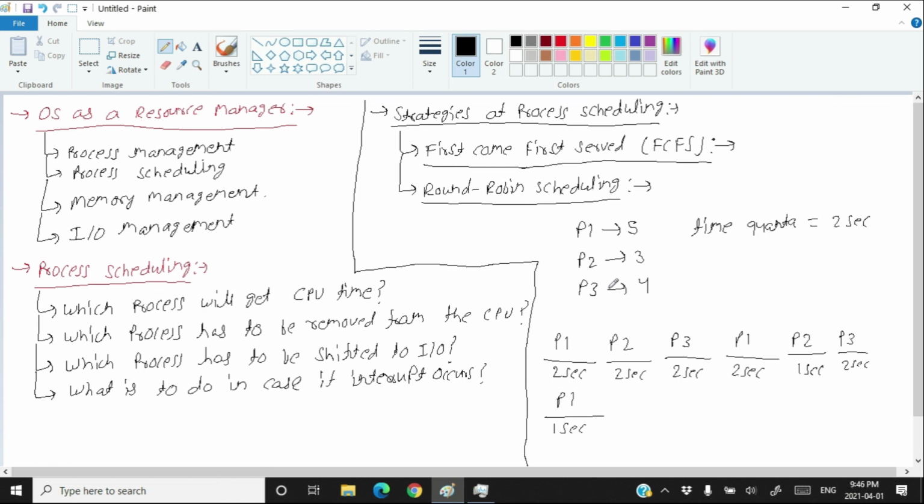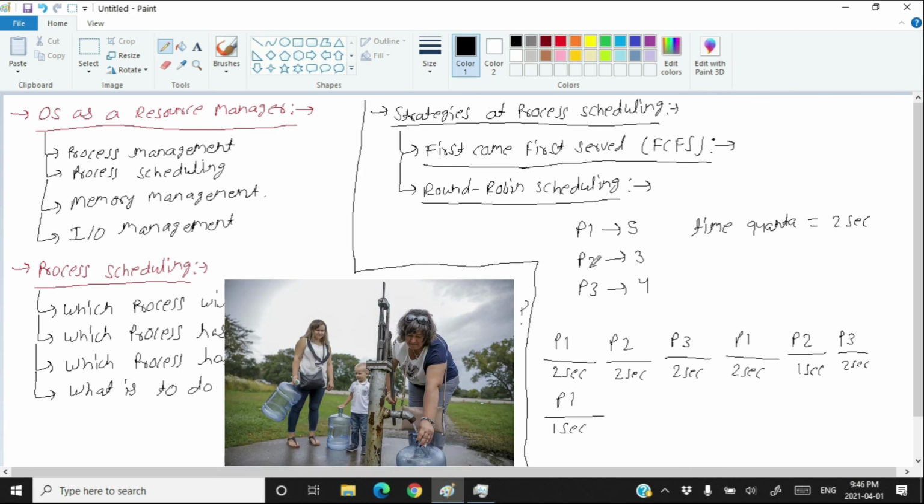Suppose that all these three people, P1, P2 and P3, are staying on the public water pump. P1 has to fill up 5 buckets, P2 has to fill up 3 buckets, P3 has to fill up 4 buckets. But everyone is allowed to fill just 2 buckets at a time. So P1 will be allowed to fill up only 2 buckets at a time. P2 will be allowed to fill up just 2 buckets at a time. P3 will be allowed to fill up just 2 buckets at a time. After that, P1 will fill up its remaining 2 buckets, P2 will fill up its remaining 1 bucket, and something like this happens. This is called round robin scheduling.